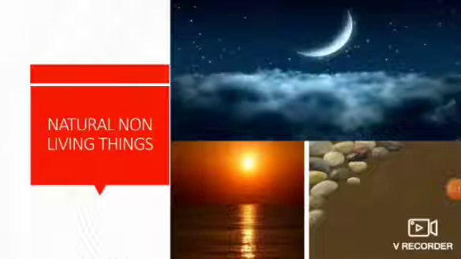How can we say that these are natural non-living things? If you know, children, the moon, sun, clouds, sky, stars, pebbles, and soil don't need food to eat, water to drink, or air to breathe. They don't grow, and they don't reproduce. Because of these characteristics, we can say that they are non-living things.